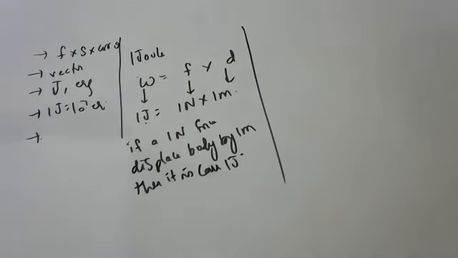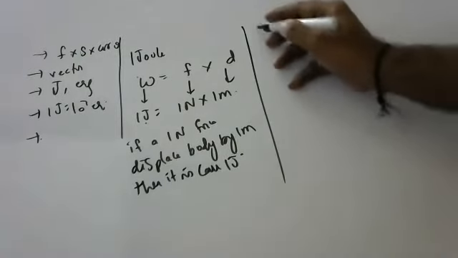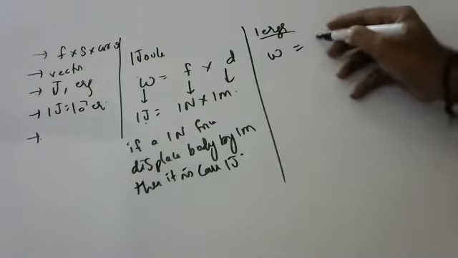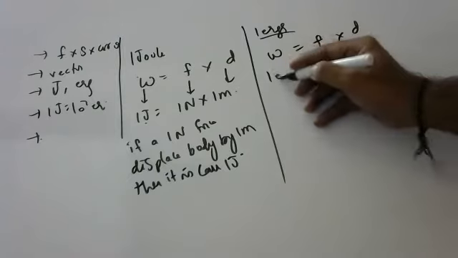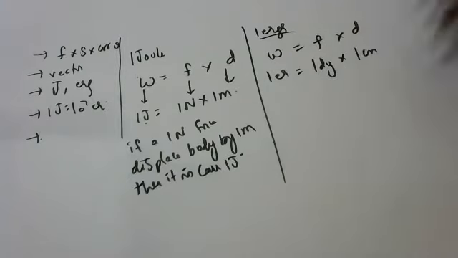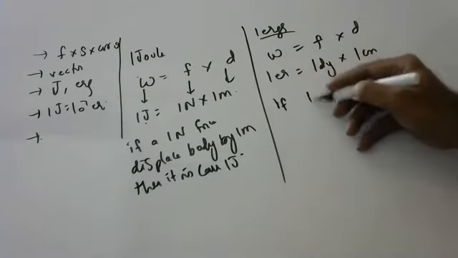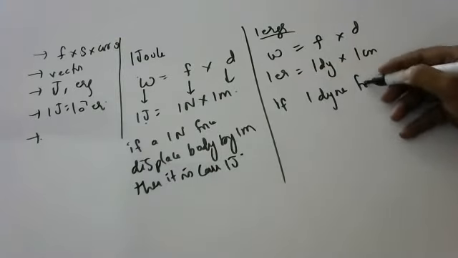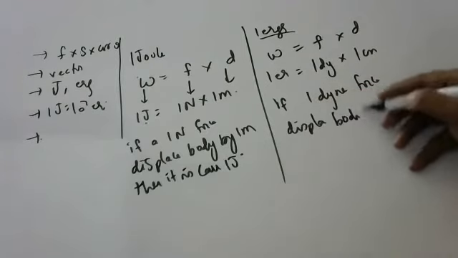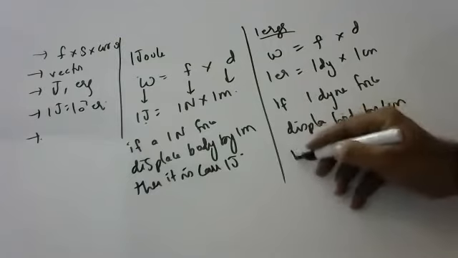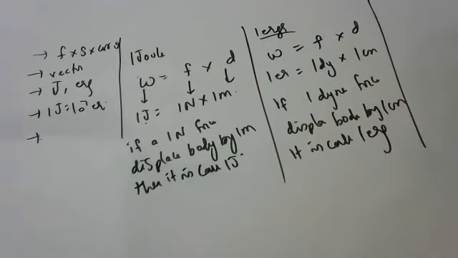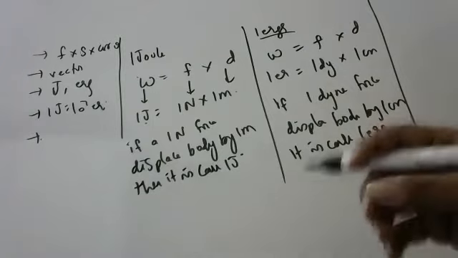That is the definition of 1 joule. Or someone will ask you the definition of 1 erg. Same, children, no rocket science in that. 1 erg is defined as: if 1 dyne force displaces a body by 1 centimeter, it is called 1 erg. Okay, that is how you define the unit of work.